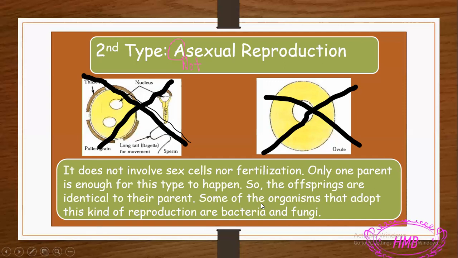Now, who are these organisms that do asexual reproduction? Which ones have the ability that only one parent can give me a new baby? Let's see. Some of these organisms are bacteria. Bacteria are able to give me new babies with only one male bacterium or one female. Of course, bacteria are neither male nor female, but they are living things. Only one bacterium is enough to give me a new baby. It's not necessary to have two bacteria that join together.